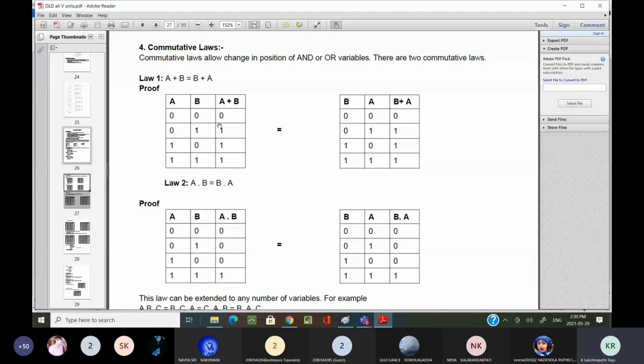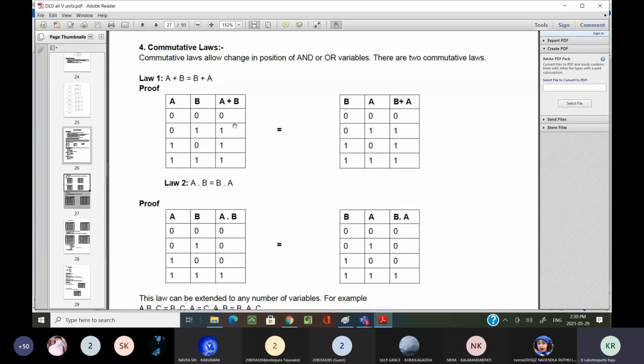In mathematics, you have learned the commutative law, associative law, distributive law, identity law, idempotent law, all these mathematics laws or theorems, and there you have learned proofs also. Here it is the same thing, but we consider it from our operators' point of view.